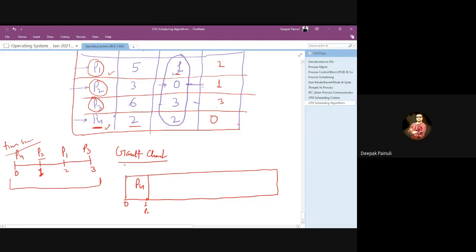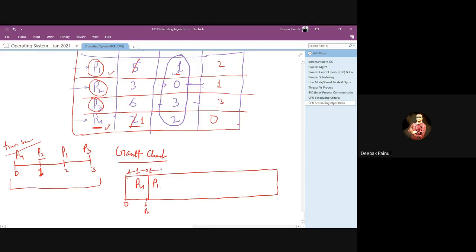It ran only for 1 second, and after 1 second P2 got the chance for CPU control. So now you need to calculate the remaining time. The remaining time for P4 will be 1 second.